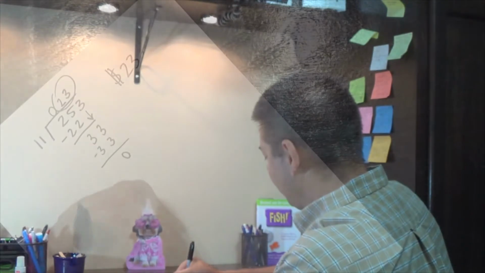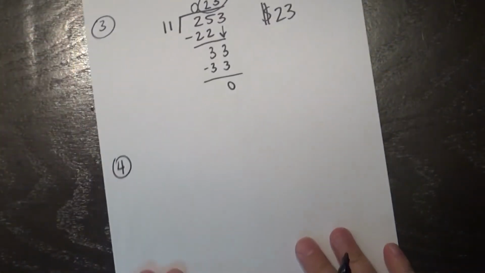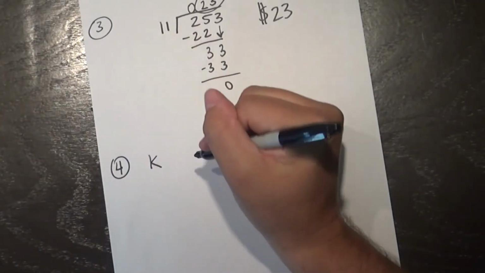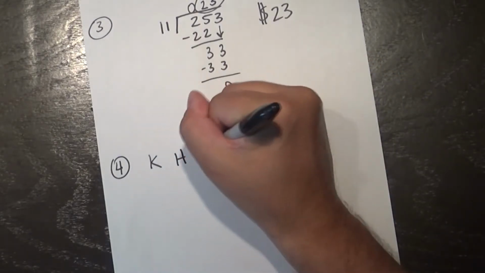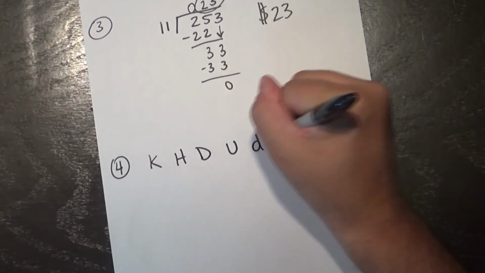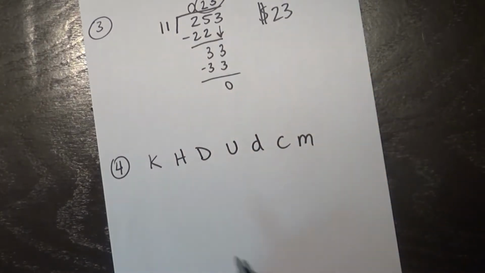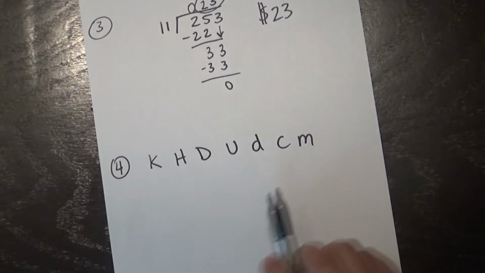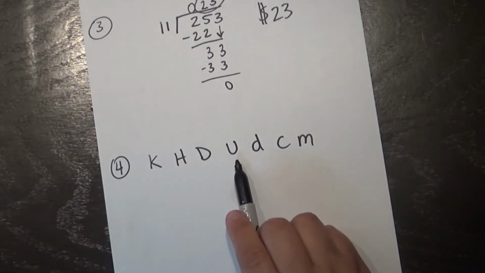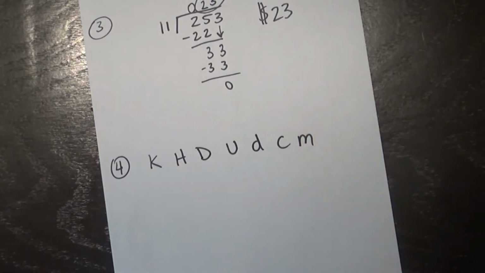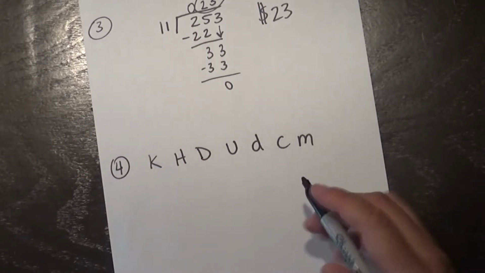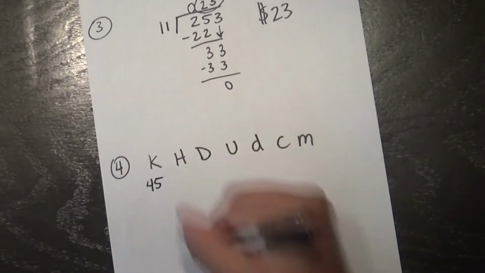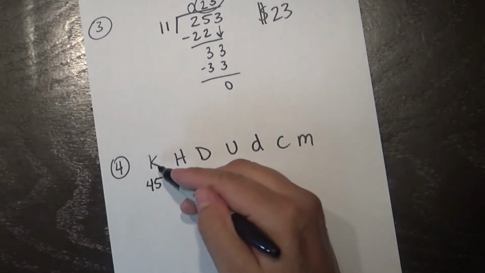So for number 4, one of the first things that I'm going to do is actually write out my prefixes for converting in metric. So I remember King Henry doesn't usually drink chocolate milk. Okay, this is kind of the thing that I need to remember because that's kilo, hecto, deca, unit, deci, centi, milli. Okay, so knowing these things is going to be ultra helpful for me. And I know that the farmer has a mass of 45 kilograms. That means this is going to be 45 kilograms over here under K.